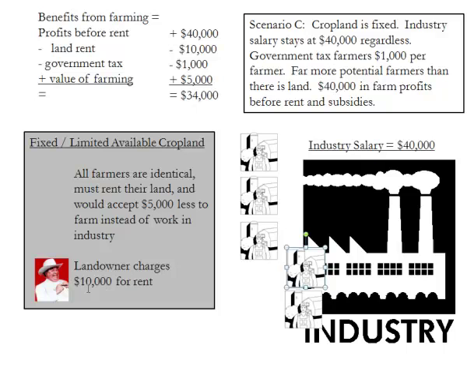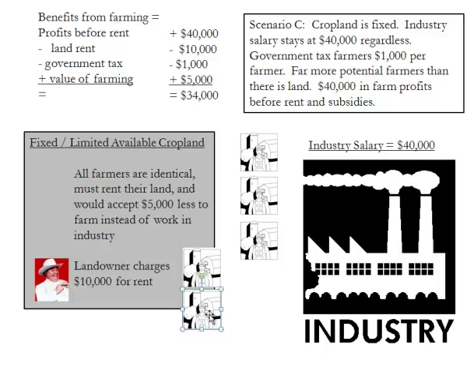But Boss Hogg, our landowner, doesn't want this to happen. So the landowner is going to have to accept less rent to get people back on their land. And so we want to think about what would happen if the landowner says, wait, don't go, don't leave the industry yet. What if I lower the rent that I charge? And let's suppose initially landowner says, okay, I'm only going to charge $5,000 for rent.